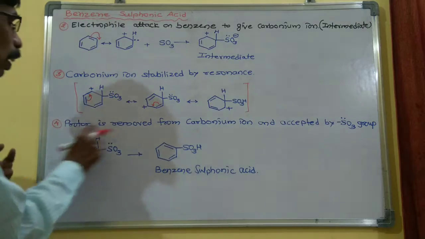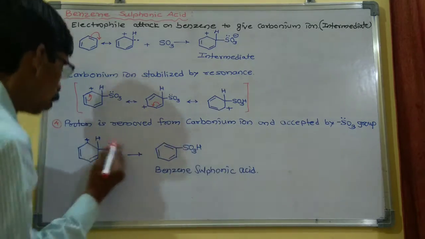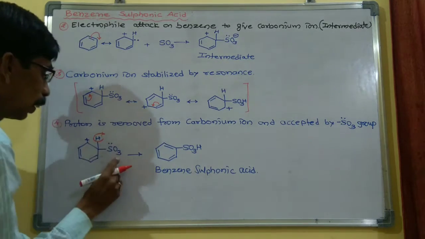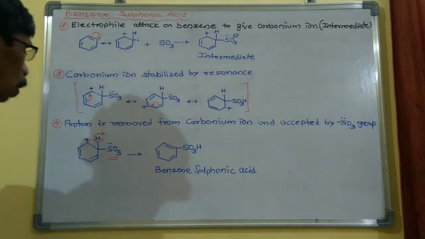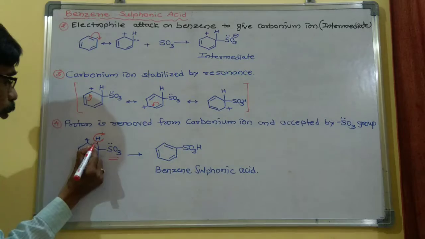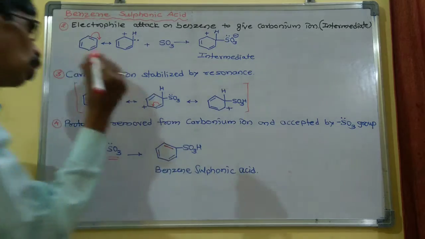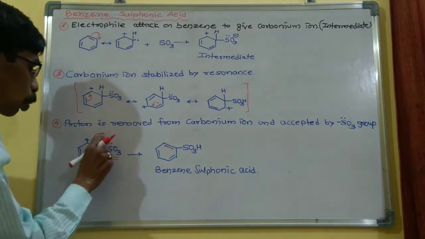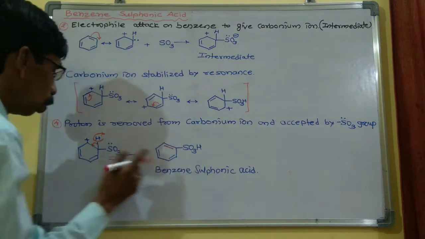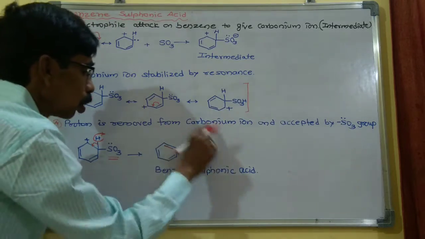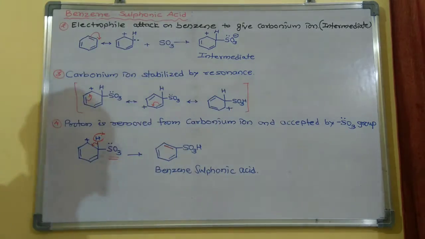Now the next step is that the proton is removed from the carbocation. So first this proton is removed, and this removed proton can be accepted by this SO3 group. When this proton is removed, this bond is transferred in between these two carbons to form this double bond. Now the removed proton is added to this SO3 group, and one electron is given to the proton to form SO3H. So this is the formation of benzene sulfonic acid. So this is the mechanism for benzene sulfonic acid.